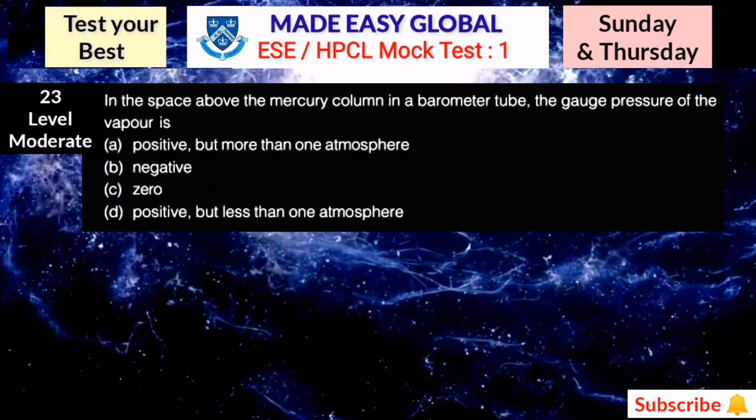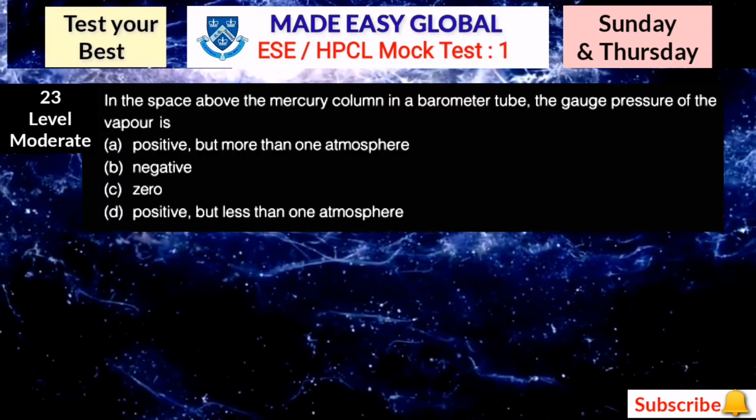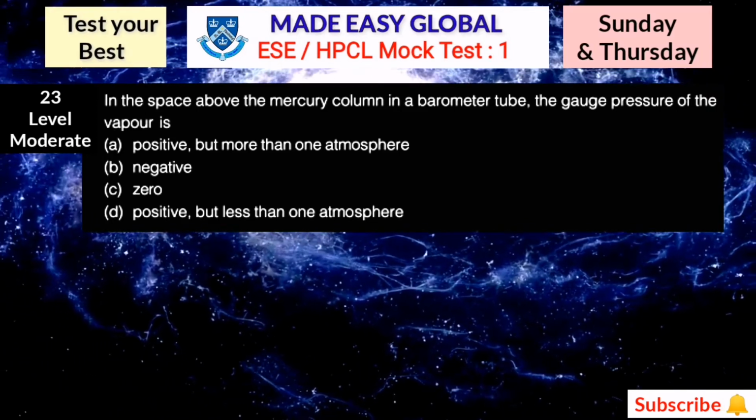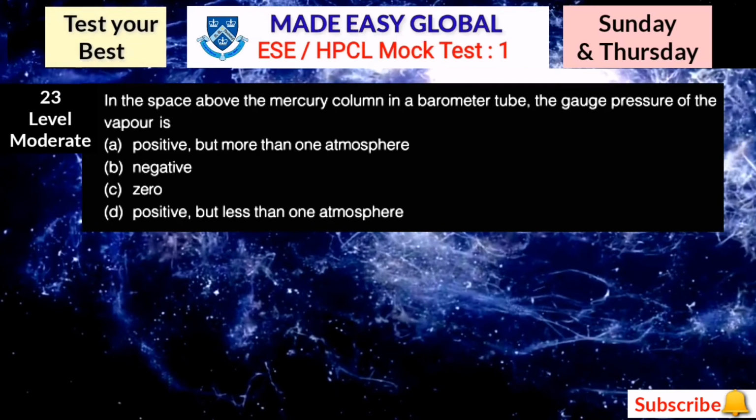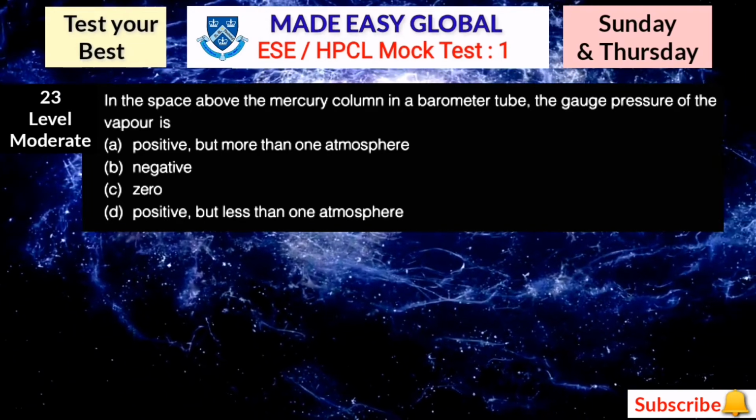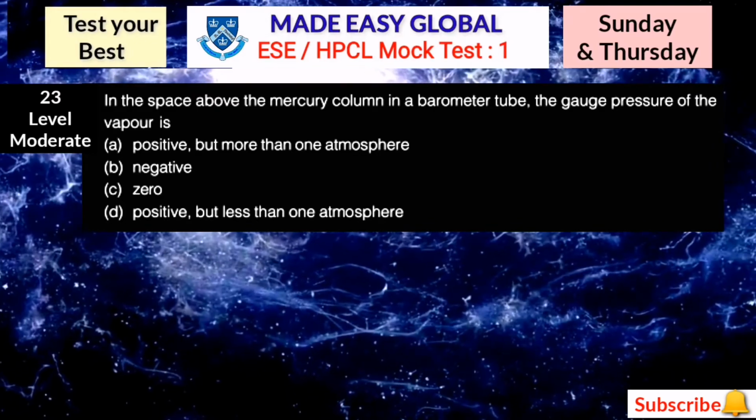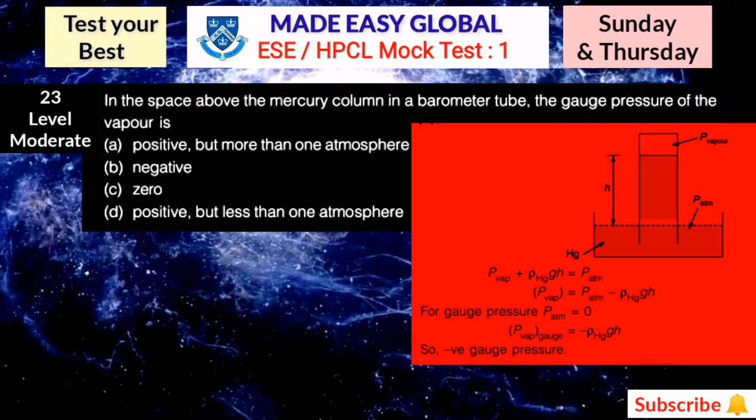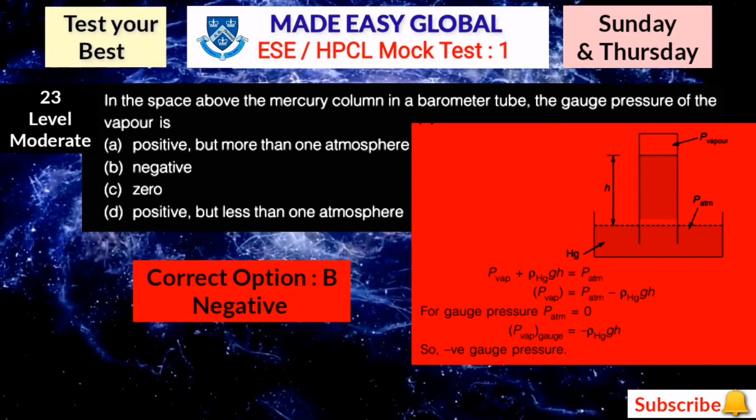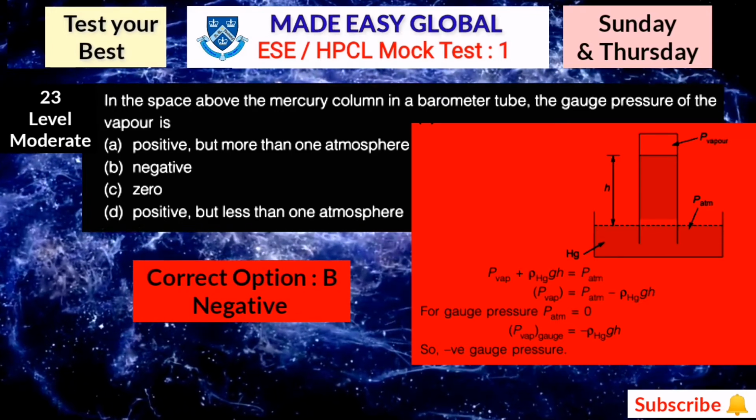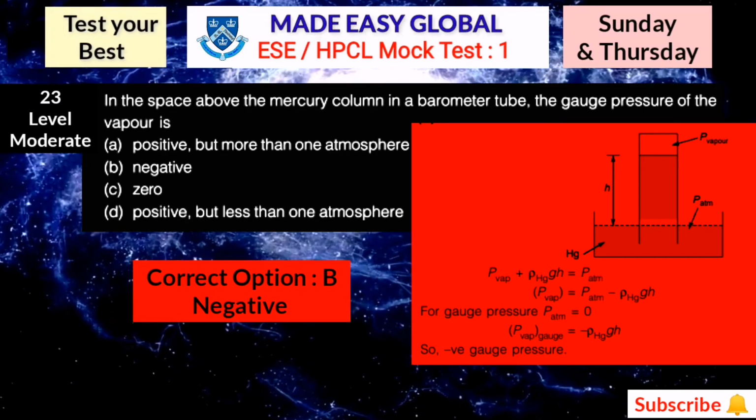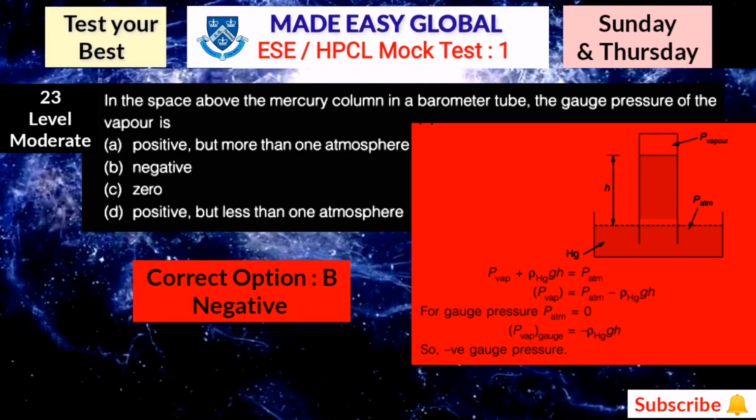Now the next question is, in the space above the mercury column in a barometer tube, the gauge pressure of the vapor is option number A positive but more than 1 atmosphere, option number B negative, option number C 0, and D positive but less than atmosphere. So here the correct answer is option number B. The detailed solution is also given. So here in the diagram, as you can see, you just have to equalize the pressure at both the sides.